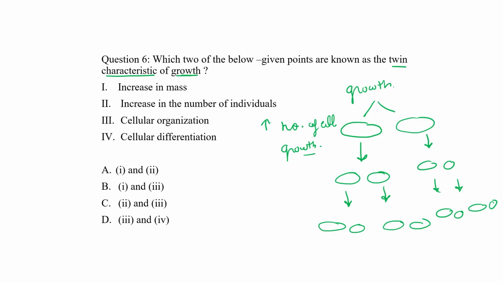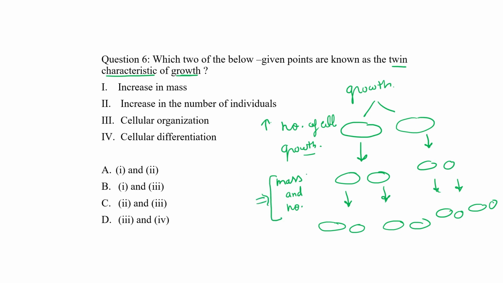So this particular growth term states that because of the growth, mass has been increased as well as number of the cell also increased. Okay, so mass and number of individual cell has been increased during growth.